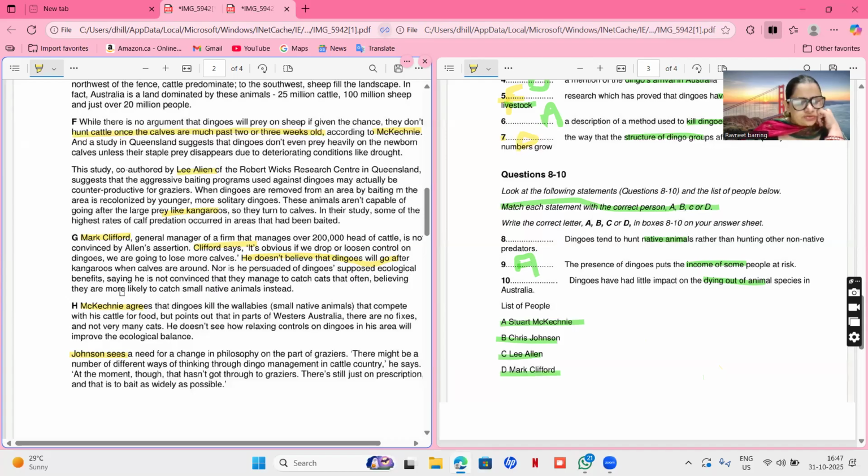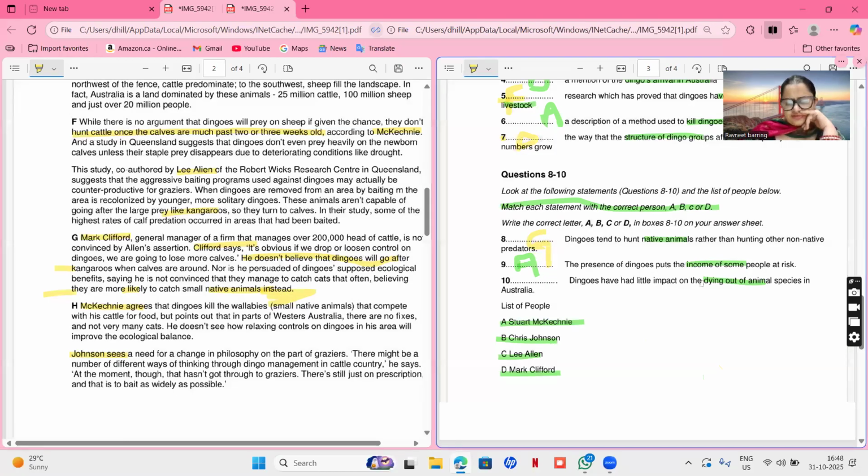So what dingoes will do, so they're saying in these two lines, that he doesn't believe that dingoes will go after kangaroos when calves are around, and they are more likely to catch small native animals instead. That means they eat native animals, but not non-native. Dingoes tend to hunt native animals. Yes, instead. So G.